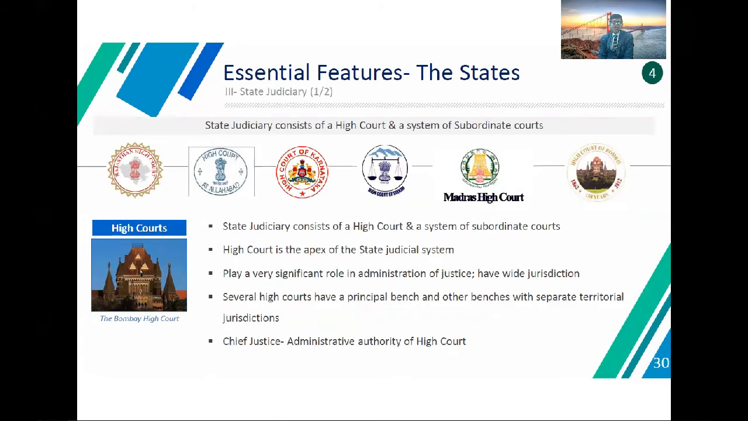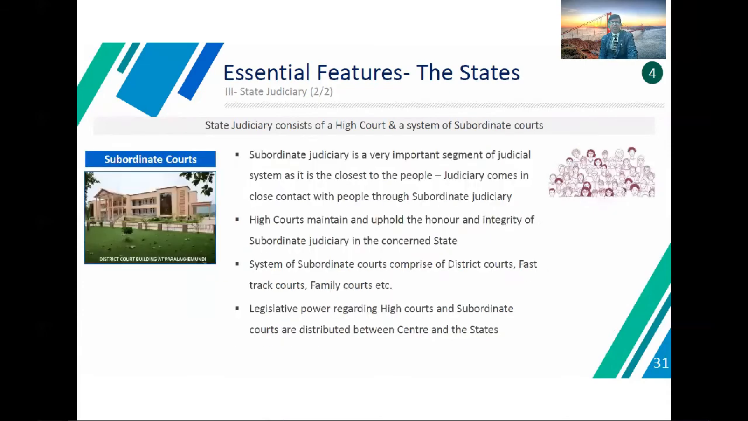The state judiciary consists of the High Court and a system of subordinate courts, such as the Rajasthan High Court, and especially the High Court at Allahabad, High Court of Karnataka, High Court of Sikkim, Madras High Court, and like that. The High Court is the apex of the state judiciary system, plays a very significant role in the administration of justice, and has wide jurisdiction. Several high courts have a principal bench and other benches with separate territorial jurisdictions. The Chief Justice is the administrative authority of the High Court.